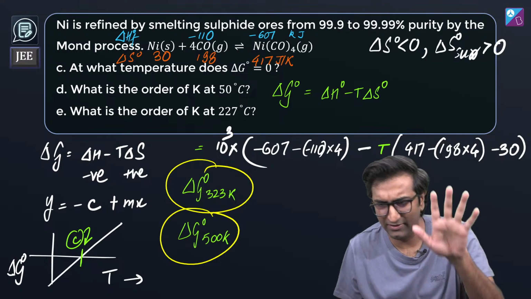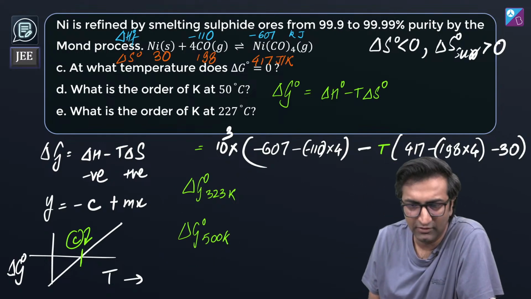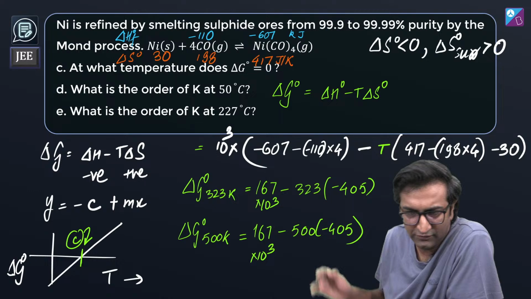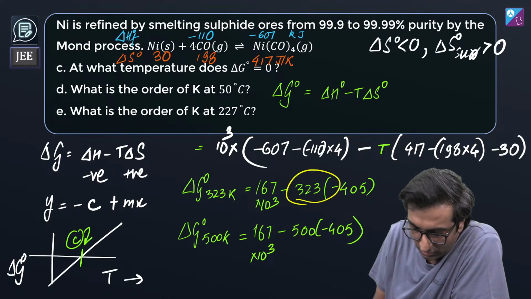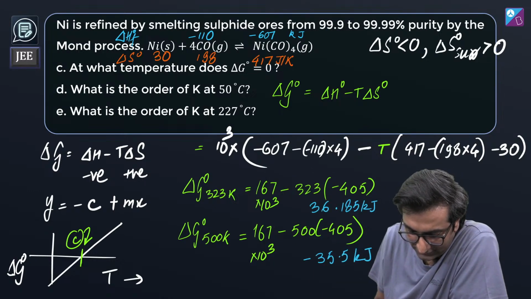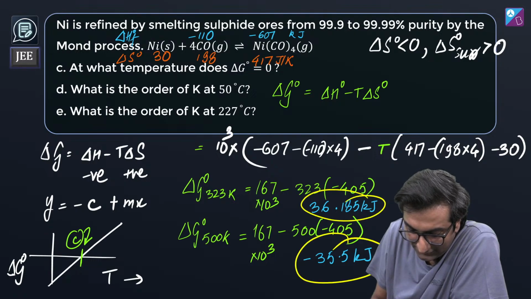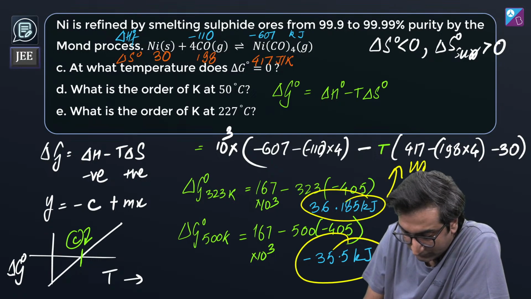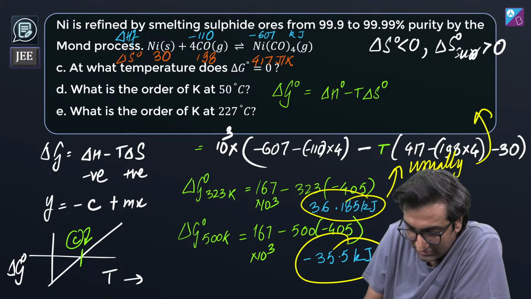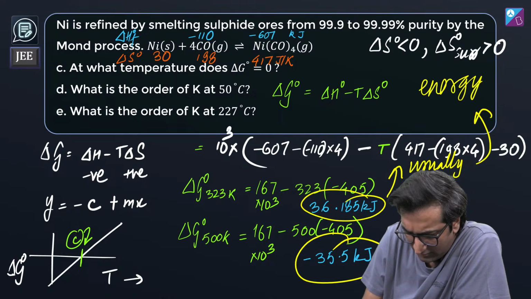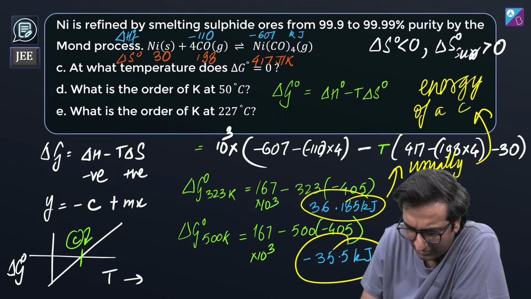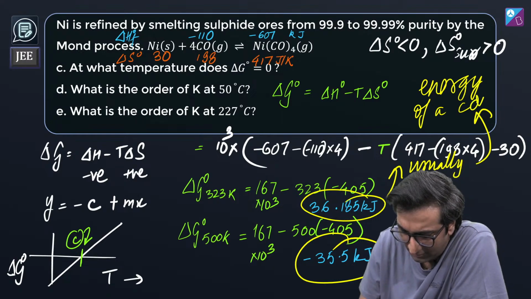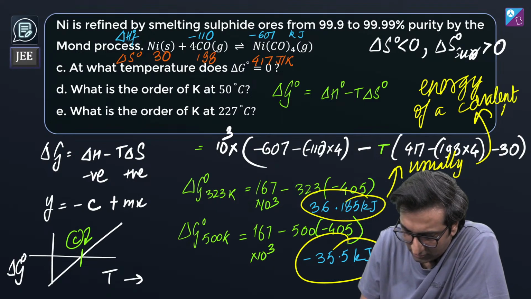Let's substitute. Don't worry, I'm not going to ask you to do these scary calculations. I'll do them for you, and I'll give you these notes so you can check them out. So look at this. In Mond's process, this is the difference. This is usually the energy of a regular chemical to break a covalent bond.